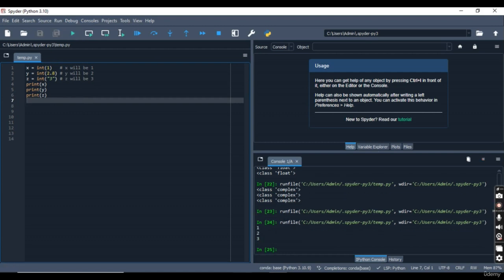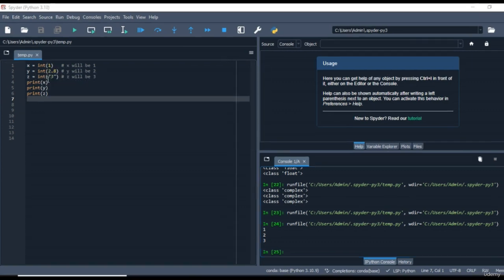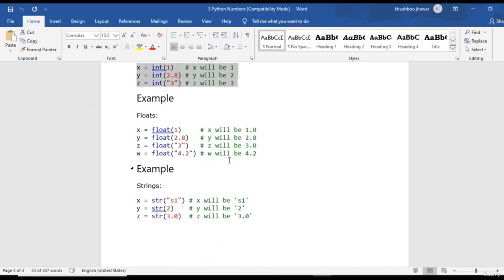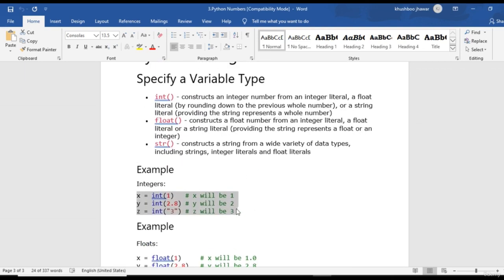Why? Because all this float and this string also has been converted. That's why we have given int in the beginning, and we have tried converting float values and the strings. But at the end, you can see even the float value's answer is 2 and the string is 3. This 3 is not a string. This is an integer. We have converted it. Same like that, we can try with other examples also. The output is written over here itself. If you want, you can try this.